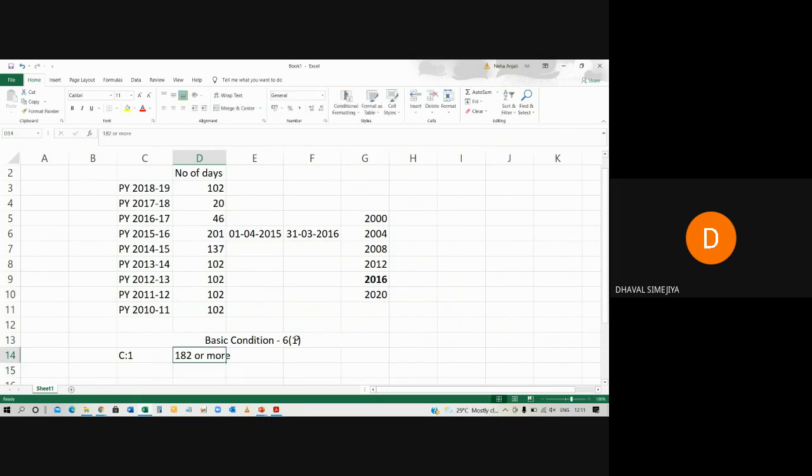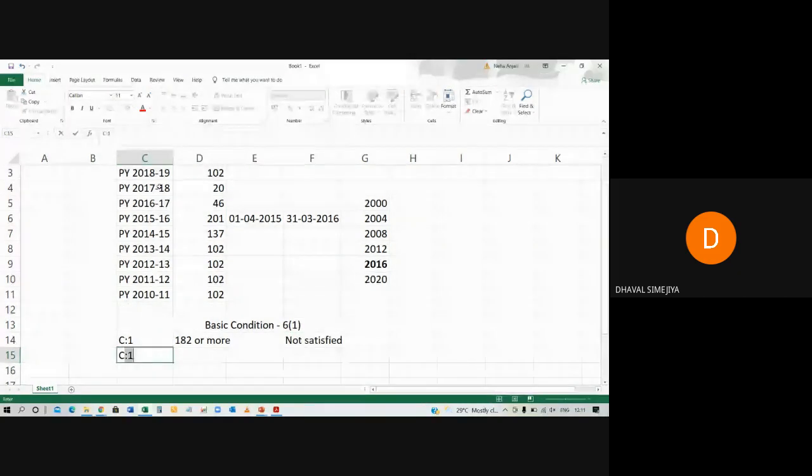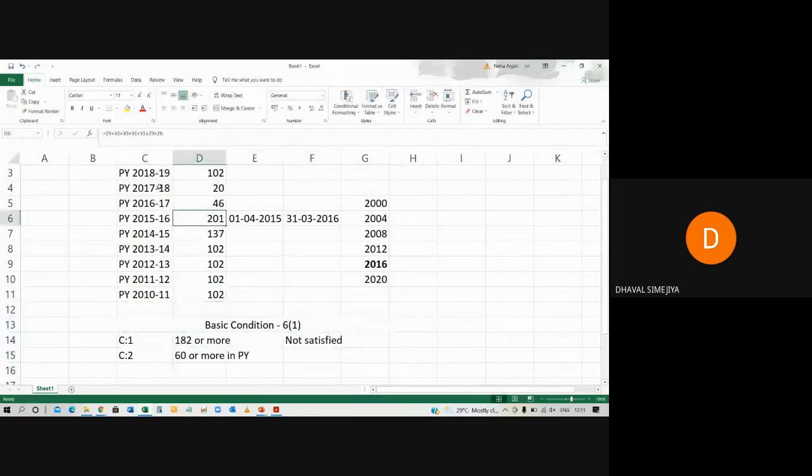Whether he is satisfying? Sir, where to take here? 102 days. It is less than 182 days. So not satisfied. Done. Now condition number 2: 60 days or more in the previous year. So previous year is 18-19. 60 days or more? Yes, answer. So okay, done.